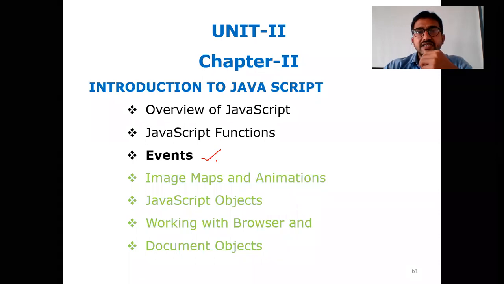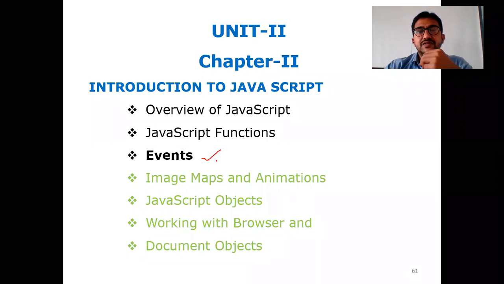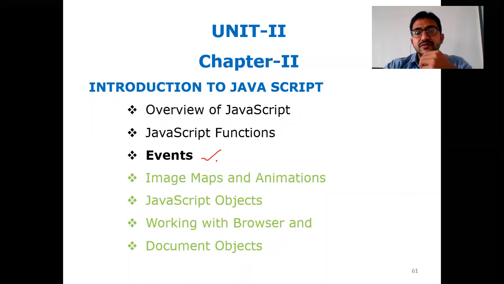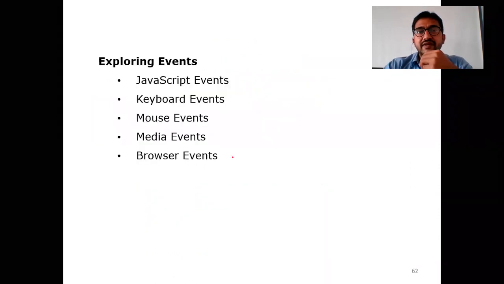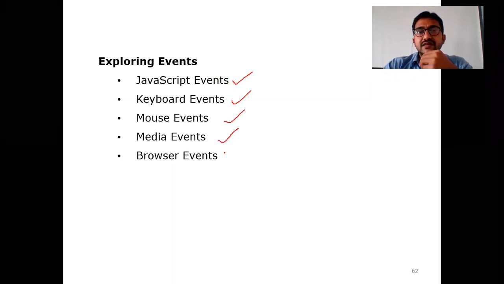Now in Java we have already studied that different types of events are available, like mouse handling events, keyboard handling events, or motion events. We can have different types of events, and in Java we have suitable handlers to handle that particular event. In the same fashion, here also in JavaScript we have different types of events, like JavaScript events, keyboard events, mouse events, media events, browser events. These are the different types of events we'll see in this topic.